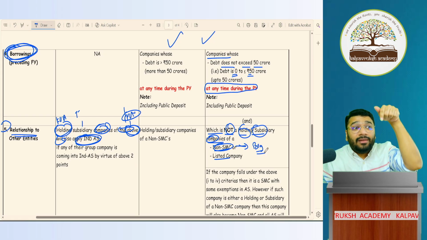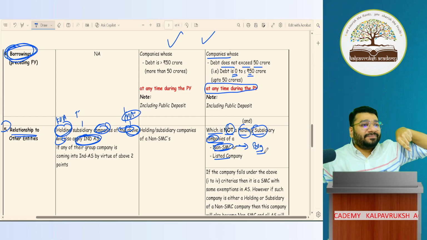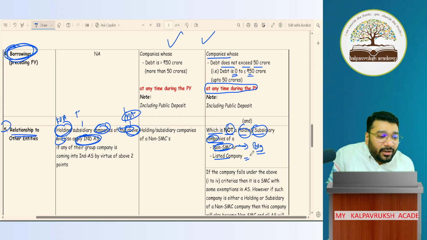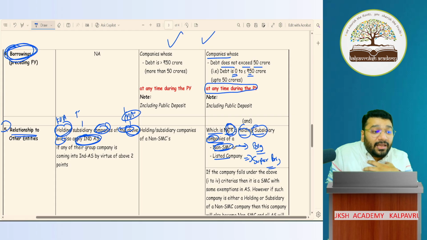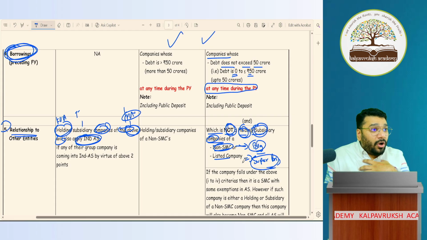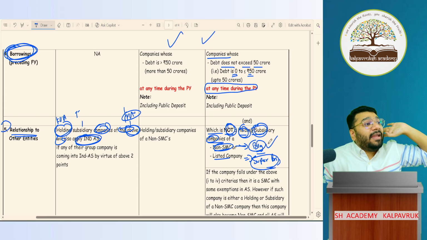SMC means small, medium company means small. Non-small means what? Big. Listed company means what? Super big. So, Kalpavriksha should neither be holding company or the subsidiary of the big company or super big company. Because if I am either the holding company or the subsidiary of big company, big will apply what? Full AS. Then I also have to apply full AS.